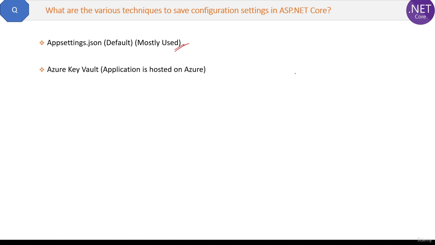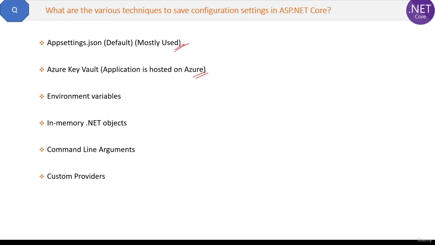Second technique is Azure Key Vault, which is mostly used when the application is hosted in Azure cloud. This is the most secure way. And nowadays this is very much in trend and every application is doing it. Then we have settings saved sometimes in environment variables, sometimes in-memory .NET objects, then command line arguments, and sometimes some custom providers also we can use. So out of these techniques, the first two, appsettings.json and Azure Key Vault, are the most popular techniques.